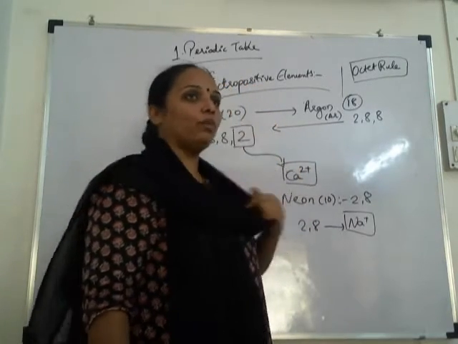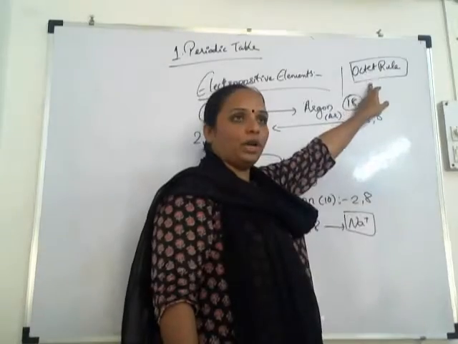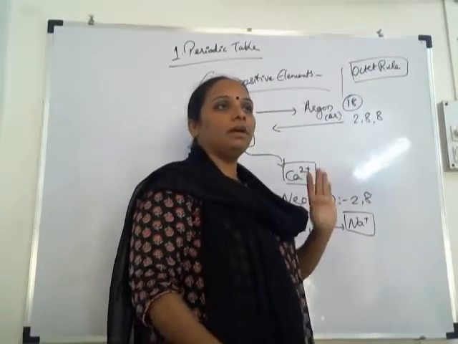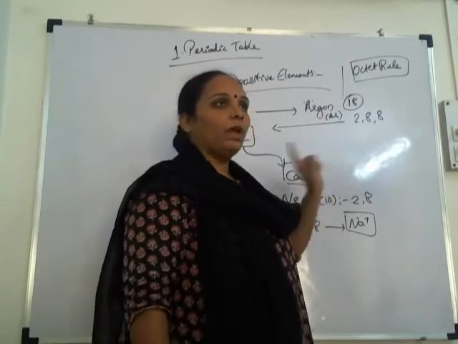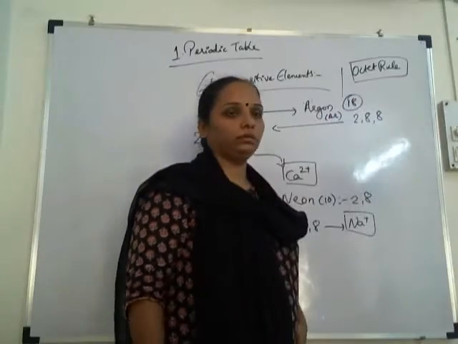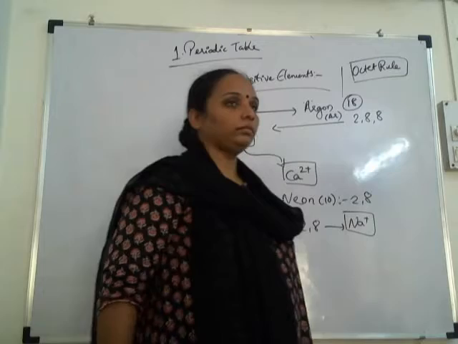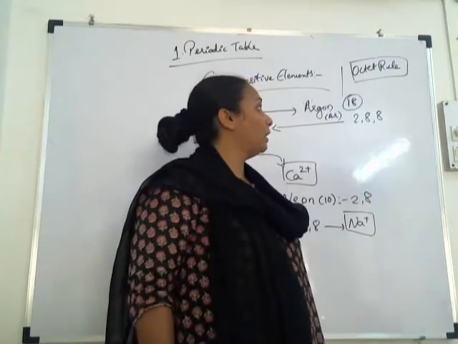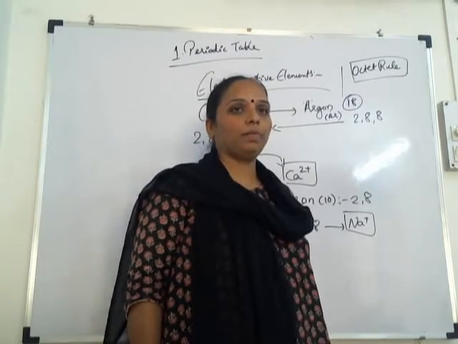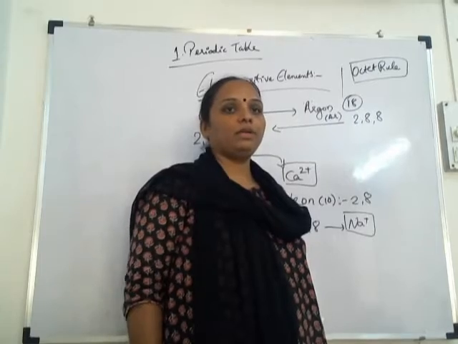Okay, and they follow which rule? They follow octet rule. That is, the valence shell should have 8 electrons. Okay, first you write the octet rule. Octet rule.